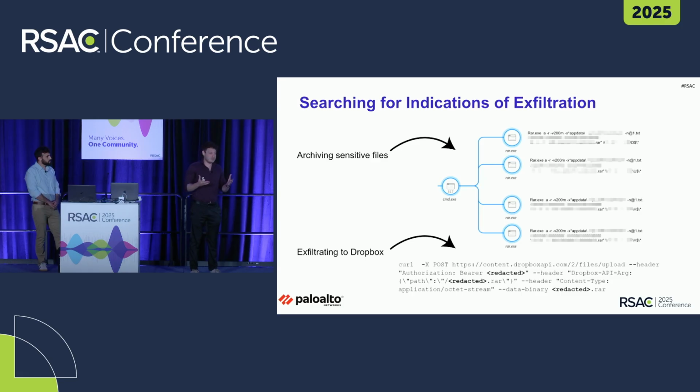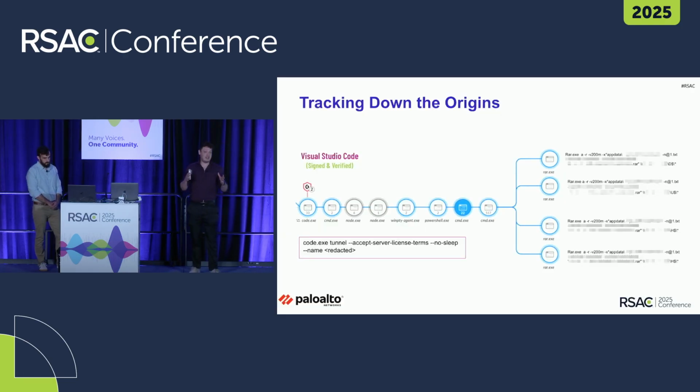So I was trying to see what was the origin of all of that exfiltration activity, and I saw that a lot of the malicious commands were executed by a process of Visual Studio Code, a completely signed and verified process. I didn't find any signs of injection or DLL sideloading. So I was left wondering, how is that process being abused to do all of that malicious stuff?